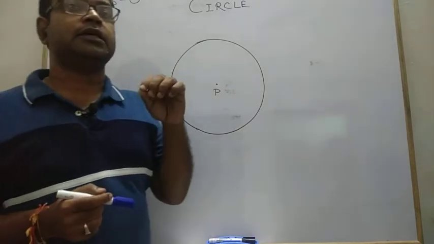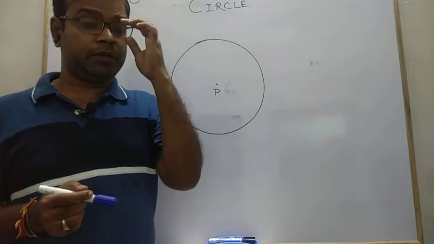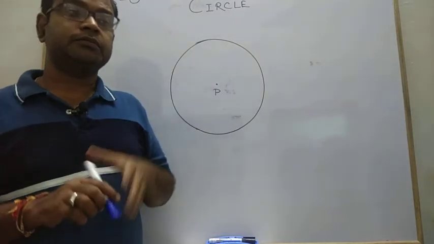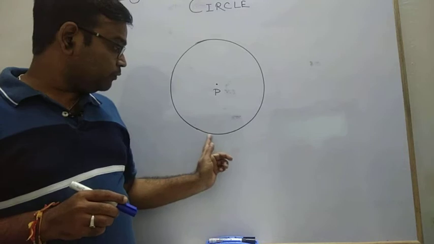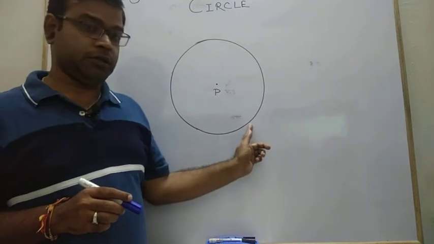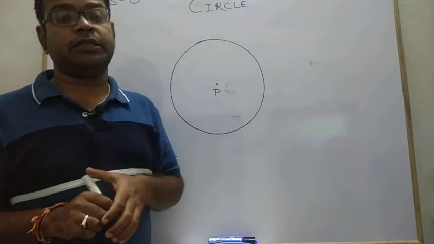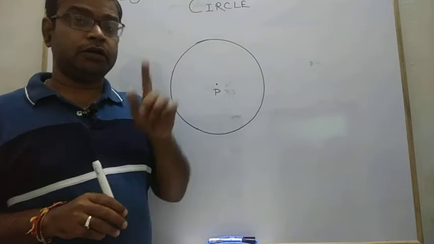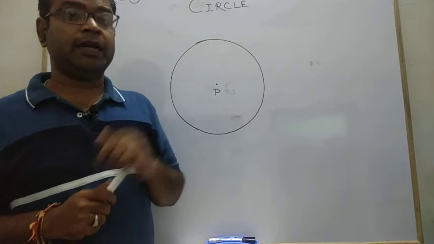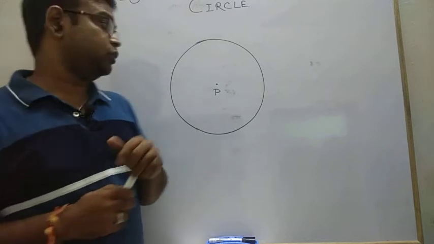And in a circle, always remember that each and every point on the boundary of the circle is always at a fixed distance from a unique point, and that point is known as the center of the circle.